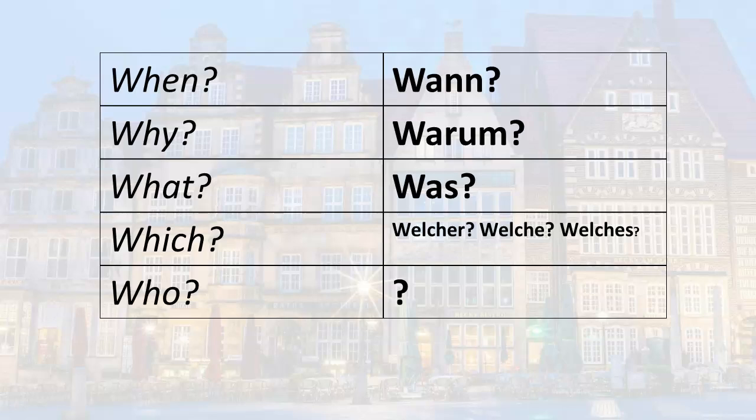In our previous 4 lessons, we've been working with interrogatives in German, or question words. So far we've learned wann, when, warum, why, was, what, and welcher, welche, or welches for which. In this lesson we are going to learn how to say who in German.